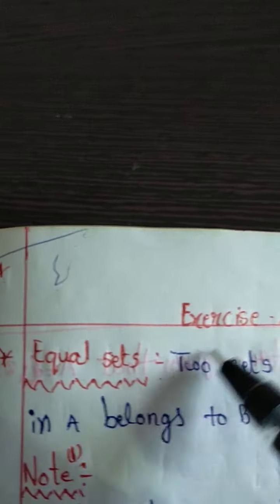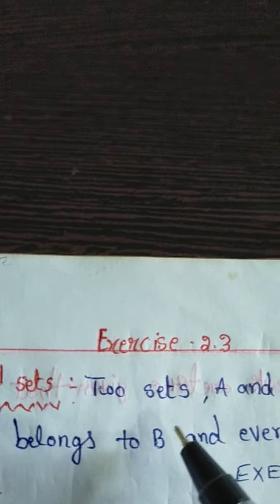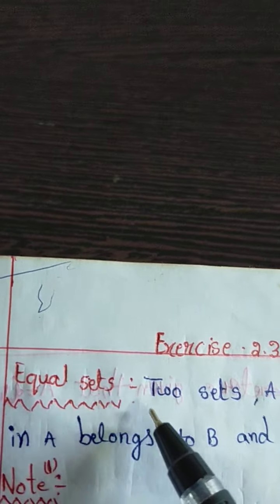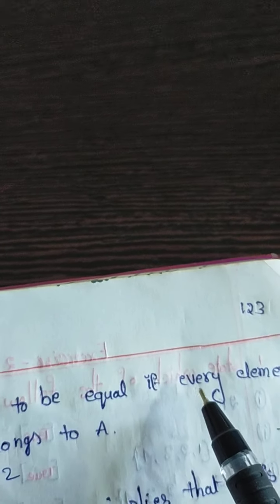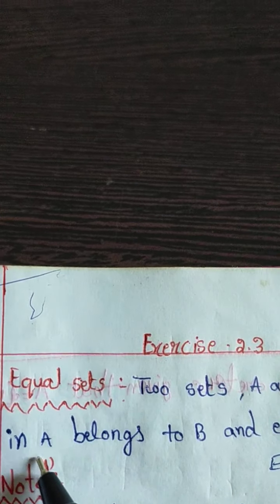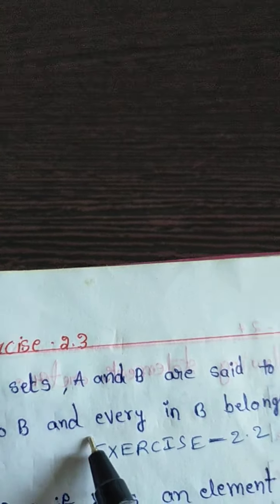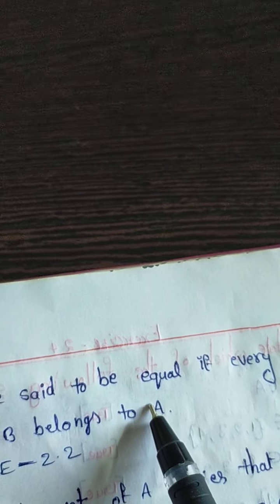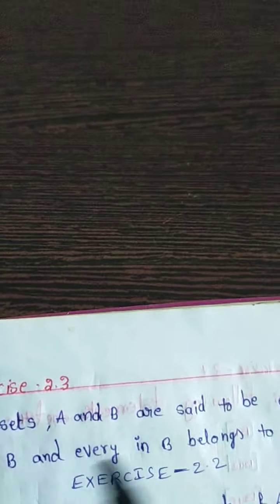Exercise 2.3. Equal sets. Two sets A and B are said to be equal if every element in A belongs to B, and every element in B belongs to A. All elements of A belong to B, and all elements of B belong to A. Then A and B are equal.